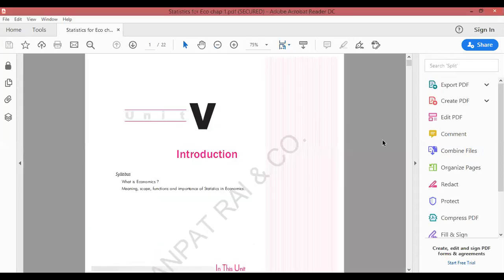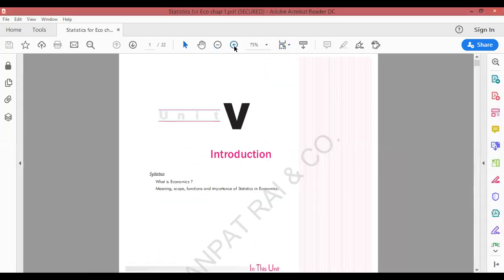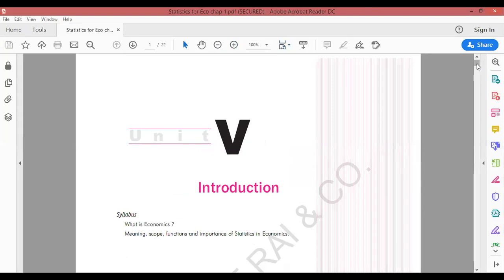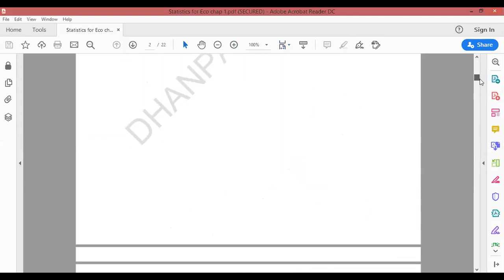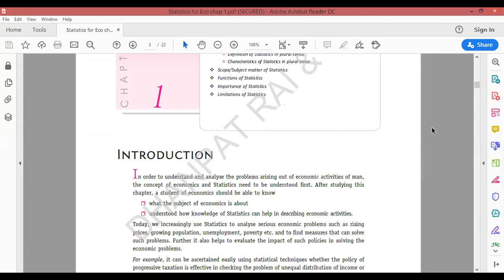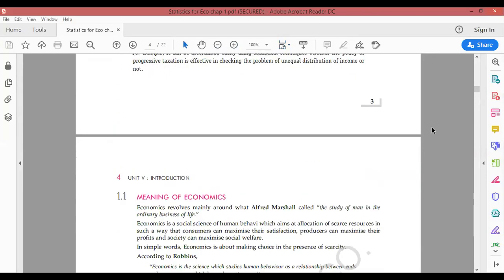Secondly, the chapter we have just finished is collection of data, where we studied various methods to collect the data, like direct personal interview, indirect oral investigation, and various methods that we had already discussed. Now we are starting with the new chapter, chapter number 1, which is based on the introduction of statistics in economics. It's a very important chapter as well because it is the base for the other statistics chapters. Again, it is the theory chapter of stats, but of course a very important chapter.